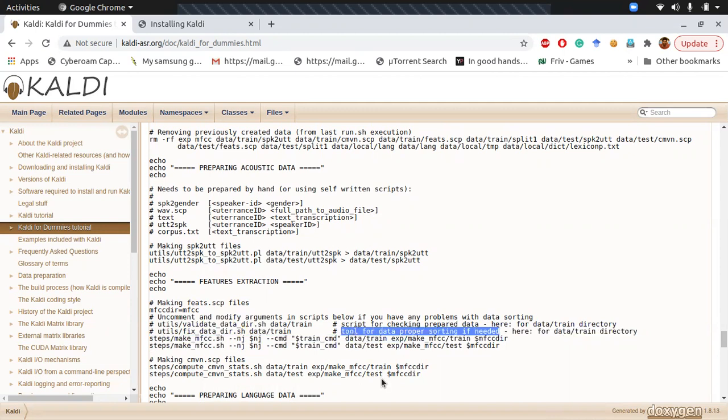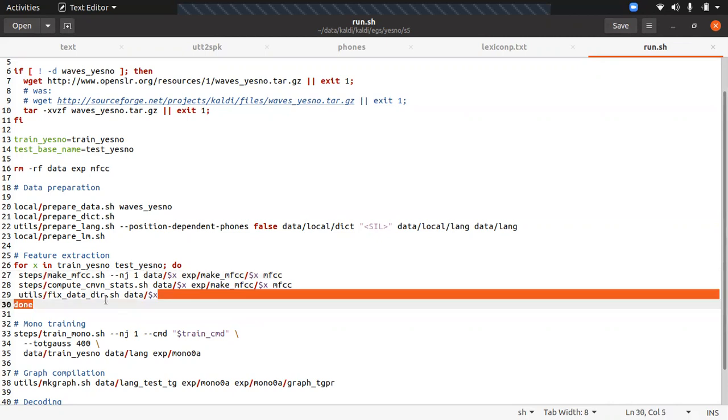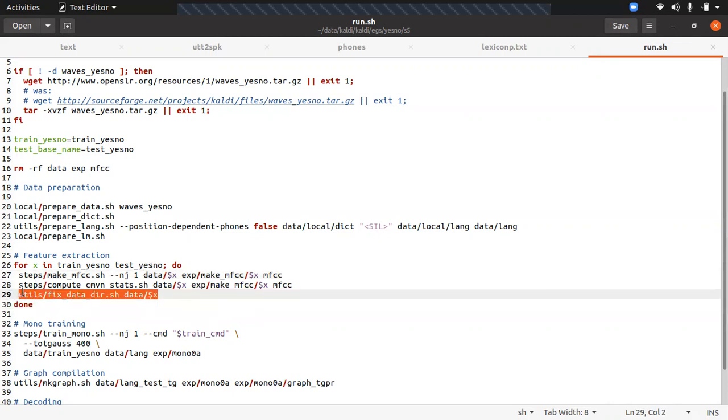For doing the testing part, we just need to replace train by test. Yeah, train by test, nothing else. So that's what they have done here. This train yes no and test yes no, because this was just a small toy set, so no sorting or anything was needed here. So it's fine here. Also at the end they have done this fix data dir. Using this fix_data_dir.sh, the sorting and everything is done here.